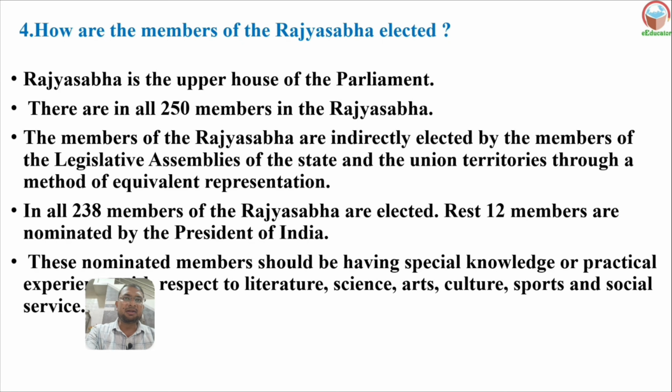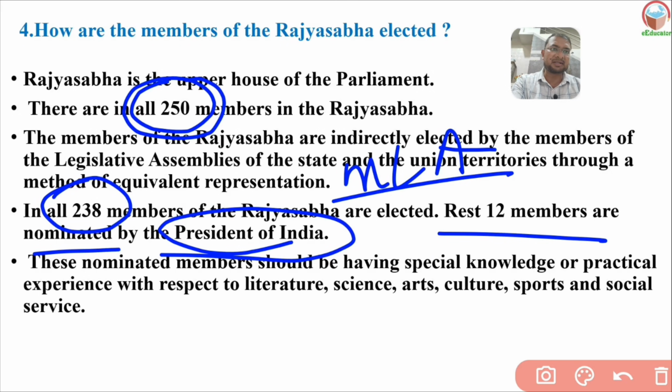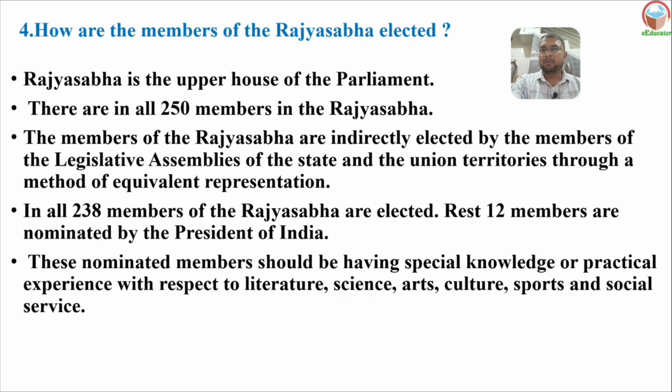These nominated members should have special knowledge. These 12 members are nominated by the president. Whatever members are nominated, they should have special knowledge or practical experience with respect to literature, science, culture, sports, and social services. They must have the knowledge, or they must have experience about those subjects here. These are the appointed ones.